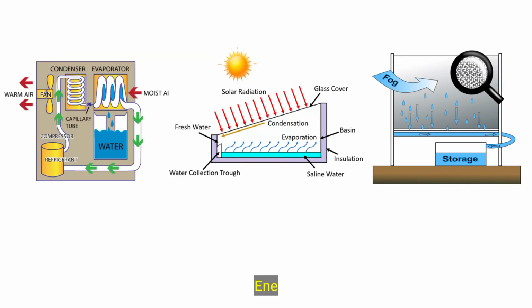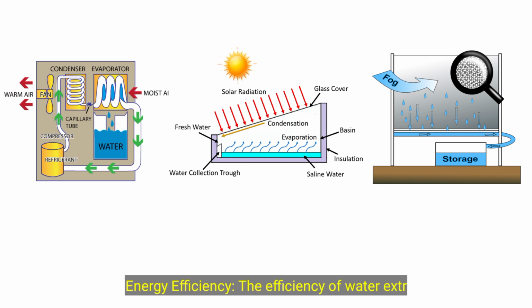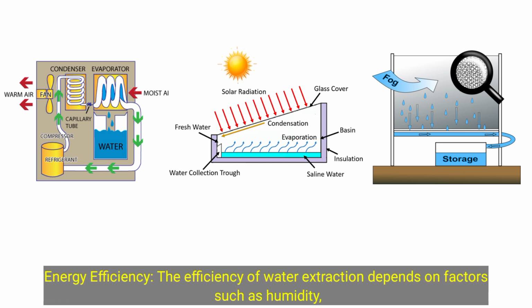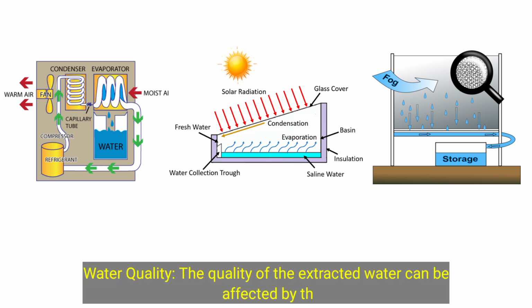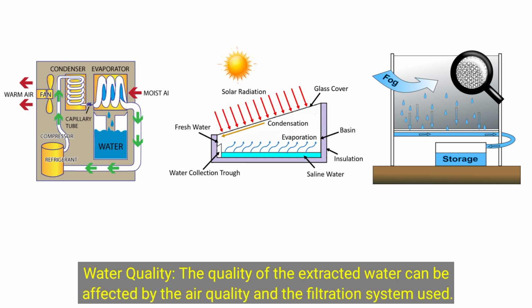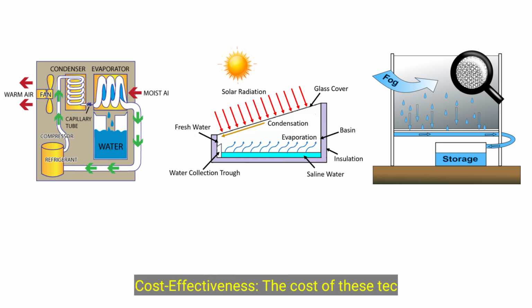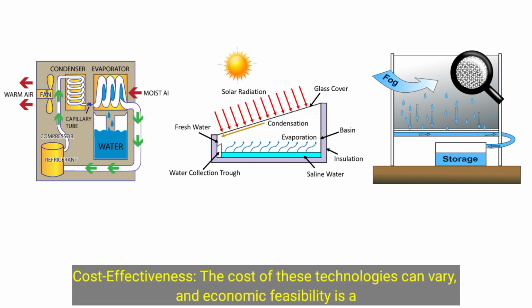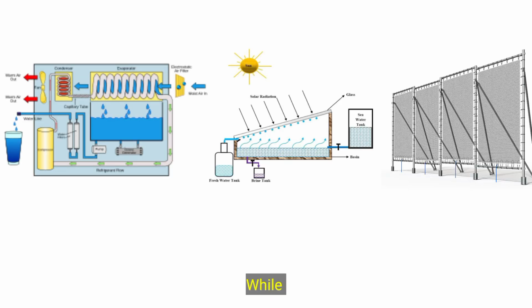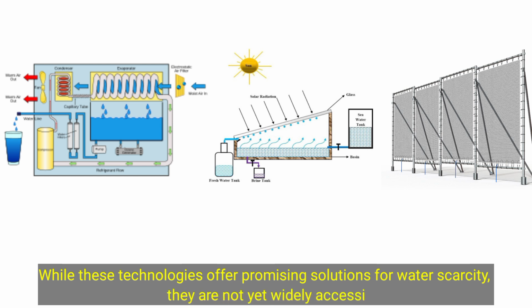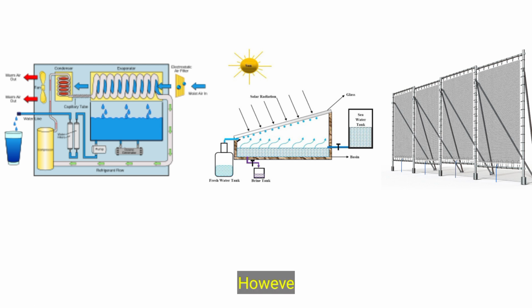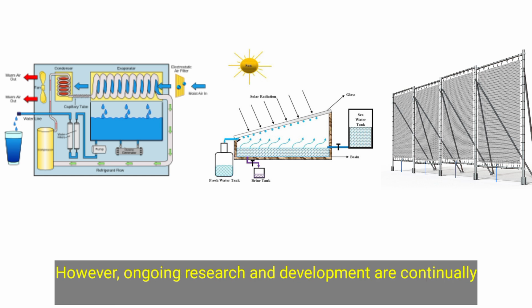Key considerations. Energy efficiency: the efficiency of water extraction depends on factors such as humidity, temperature, and the specific technology used. Water quality: the quality of the extracted water can be affected by the air quality and the filtration system used. Cost effectiveness: the cost of these technologies can vary, and economic feasibility is a crucial factor in their adoption. While these technologies offer promising solutions for water scarcity, they are not yet widely accessible or affordable for many communities. However, ongoing research and development are continually improving their efficiency and reducing their cost.